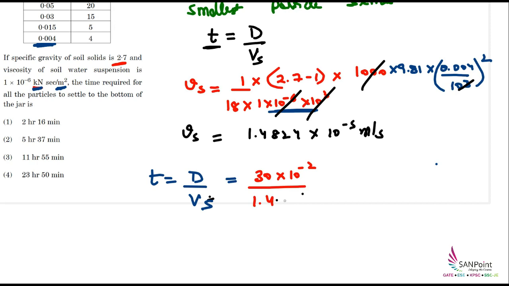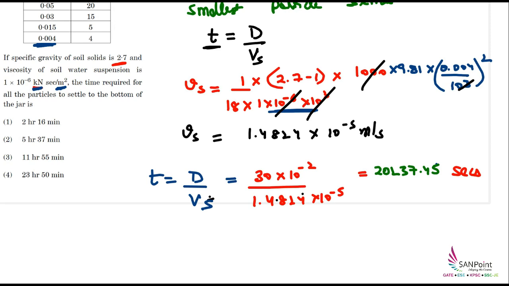Into 1.4824 into 10 raised to power minus 5. Now from here you will get the time in seconds. So let's see what answer we get. On solving this, the answer that I'm getting is 20237.45 seconds. But here the options that are given are in hours and minutes.